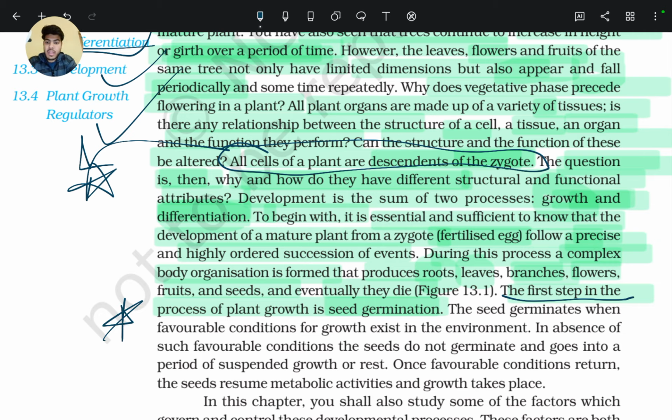The seed germinates when favorable conditions for growth exist in the environment, like proper soil, air, water and sunlight. In the absence of such favorable conditions, the seeds do not germinate and go into a period of suspended growth, or rest.